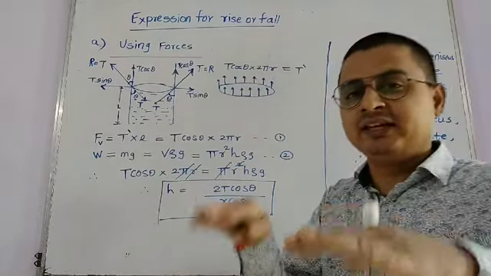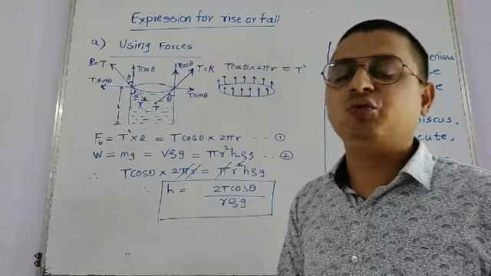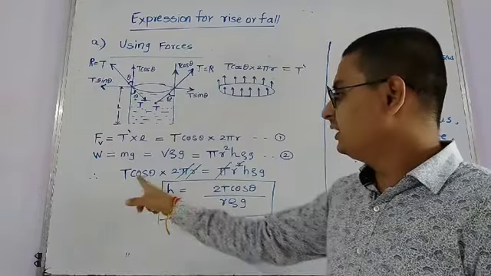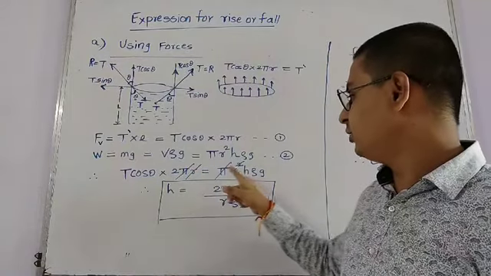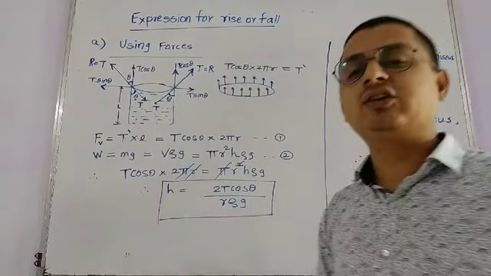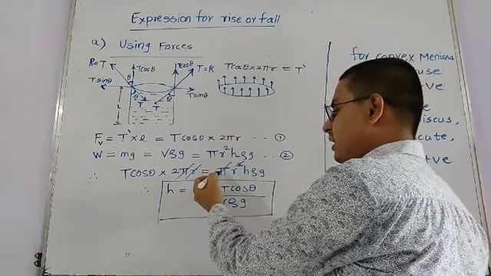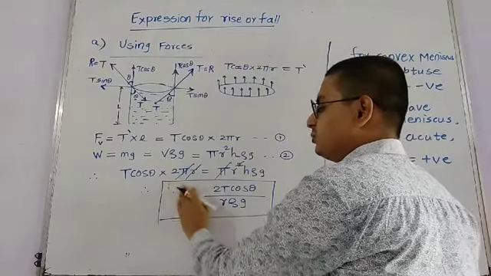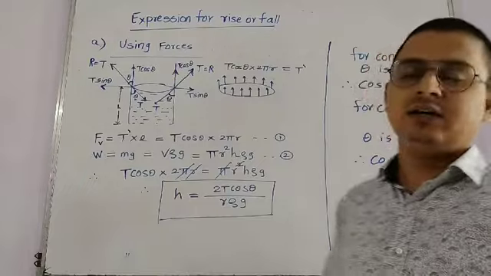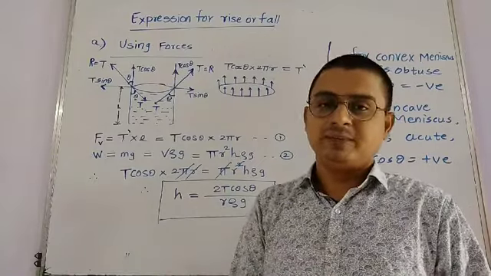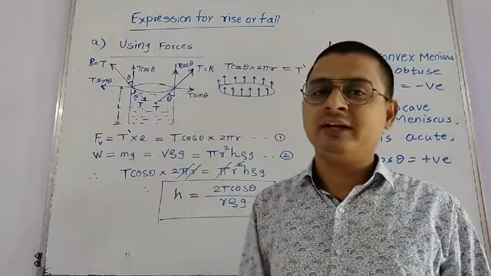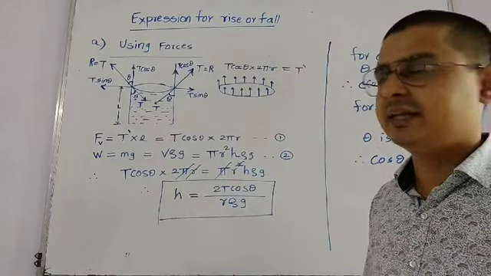So weight is in a downward direction, reactive force is in an upward direction. We equate these two equations, we get T cos theta 2 pi r equal to pi r square h rho g. When we cancel out the common terms जैसे कि pi और r, we get an expression for the height: h is equal to 2T cos theta upon r rho g. That is similar equation जैसे हमने previous में किया. ये दो method हैं, ये second method से हमने इसे derive किया.